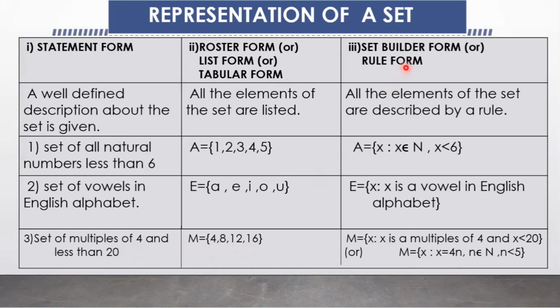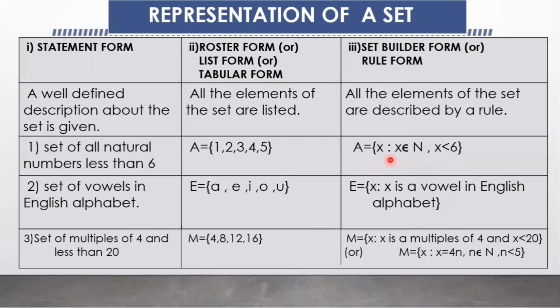And in the set builder form, all the elements of the set are described by a rule. It means the actual elements of the set are not written, but a rule or statement or a formula is written in the briefest possible way. So the set is described by a characterizing property of its elements. But how to write a set in set builder form?